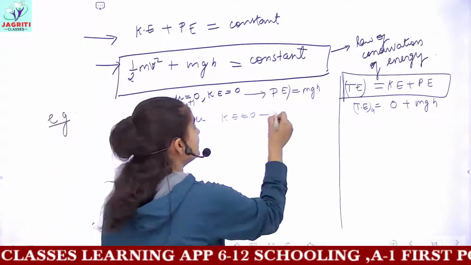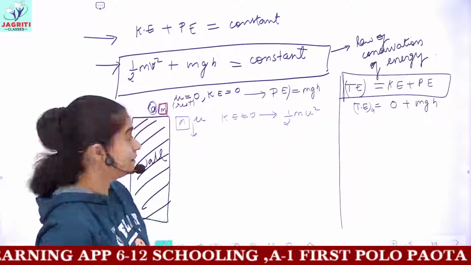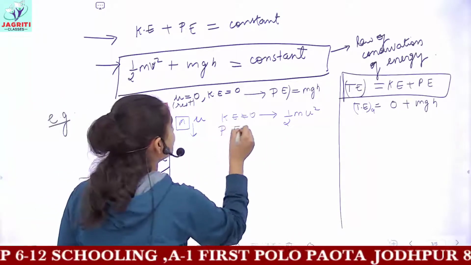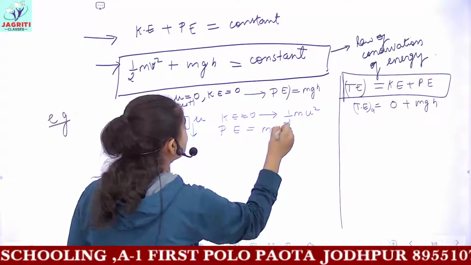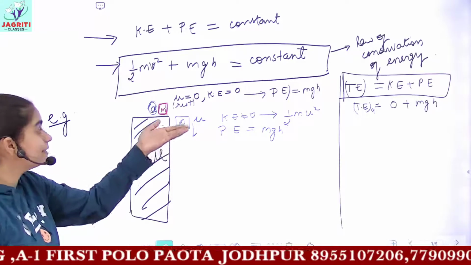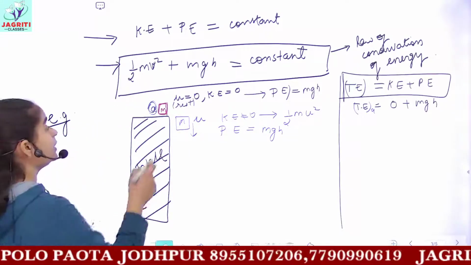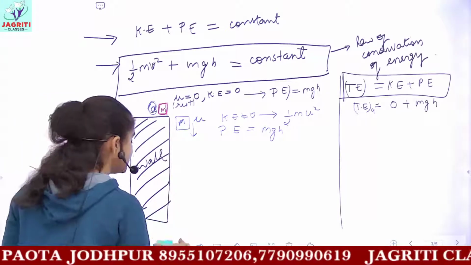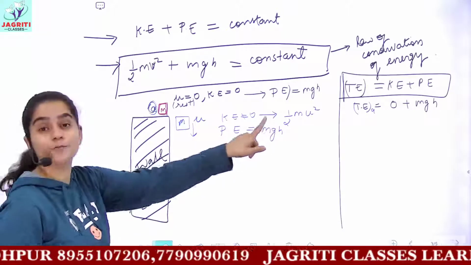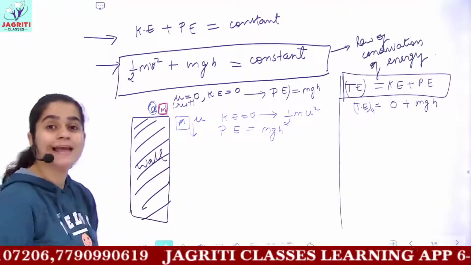So here kinetic energy would be equal to half m u square, that is the square of velocity according to the formula, and potential energy will also be equal to mgh, because if I consider the potential energy of the block at this instance, then it could be assumed that the block is present at a height h from the ground, it is moving under the gravitational force and it has a mass m. So the potential energy would be mgh.